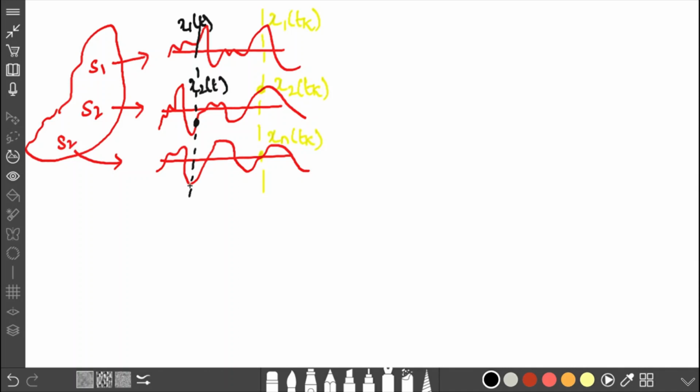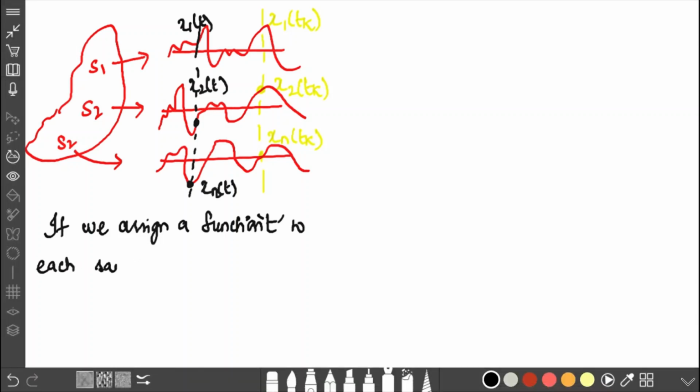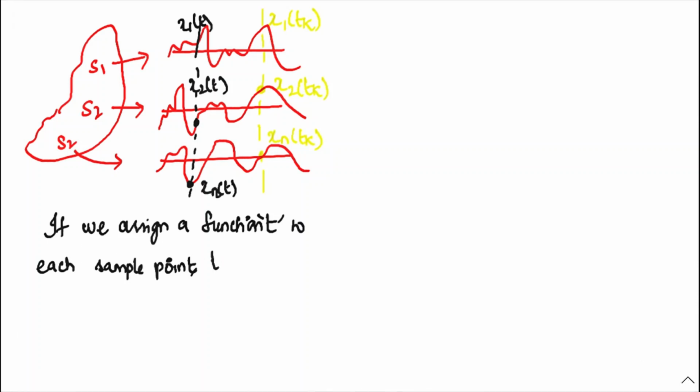The input for that particular one differs. For each of these sample spaces, we can see the signals obtained, or the outcomes obtained, are different in nature. Hence we can say it is random in nature. We can't predict that the signal will be the same, ditto of the first signal obtained. If we assign a function of time t to each of these sample points, s1, s2, s3, till sn, by this rule, how can this be represented?